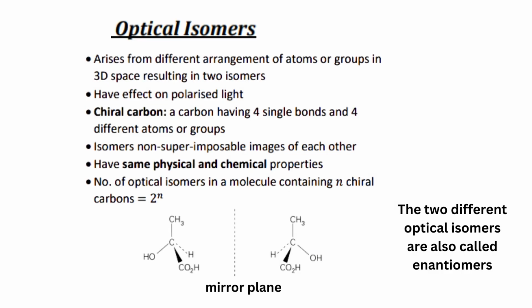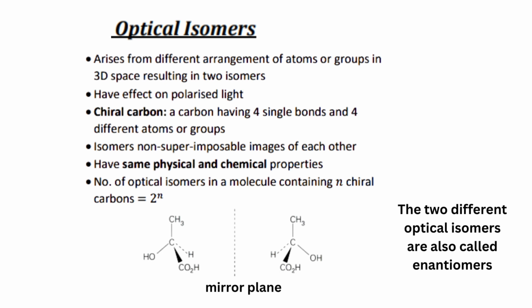The next type of isomerism is optical isomers. This arises from different arrangement of atoms or groups in 3D space, resulting in two isomers that have an effect on polarized light. There should be a chiral carbon atom, which is a carbon having 4 single bonds and 4 different atoms or groups.